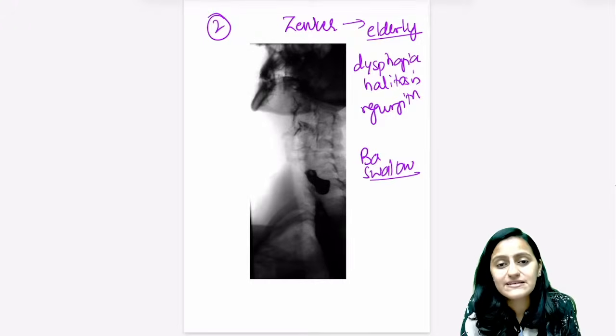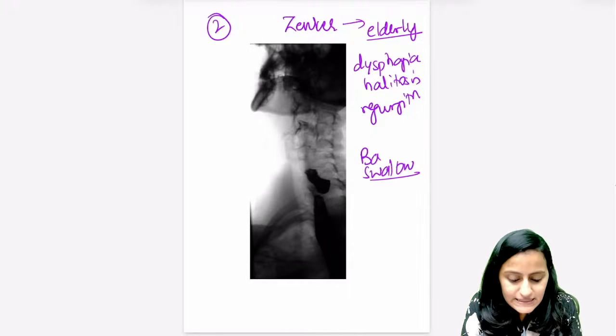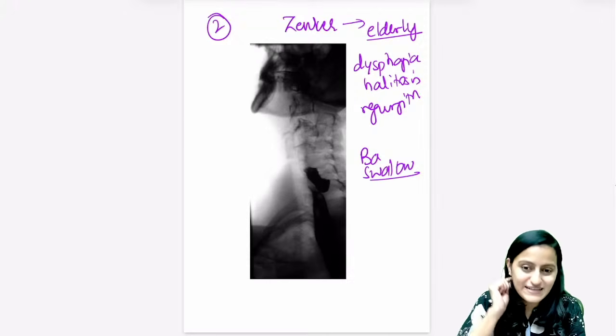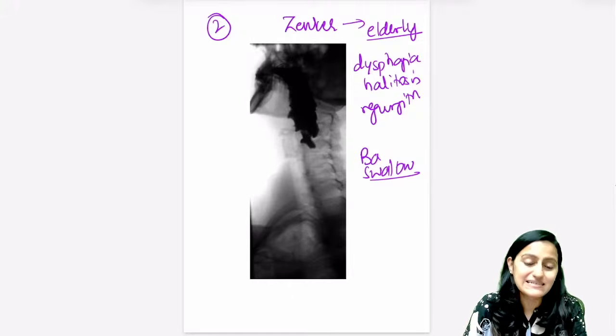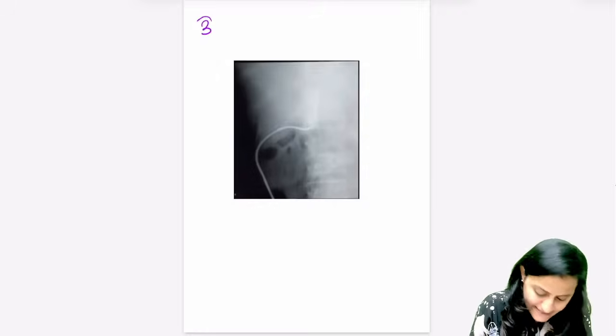Remember, Dolman is done in an old man with Zenker's. So Dolman surgery is what we have here. Correct. It's a pulsion diverticulum, a false diverticulum. Absolutely right. The posterior directed diverticulum arises from Killian's dehiscence. Okay. Going to the next one.